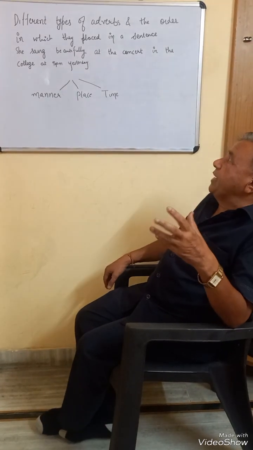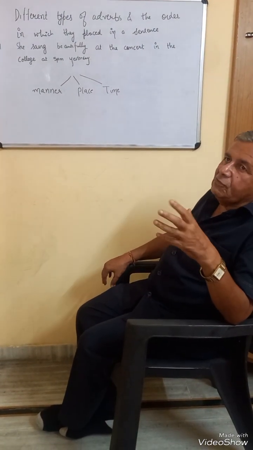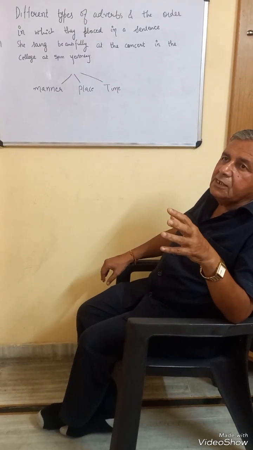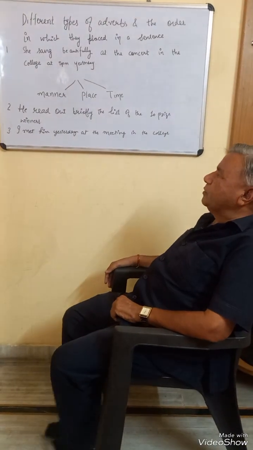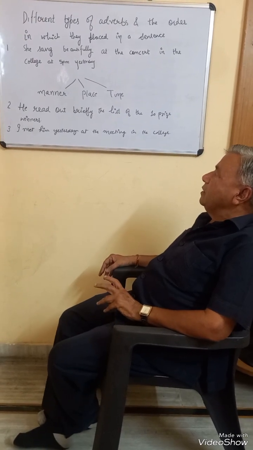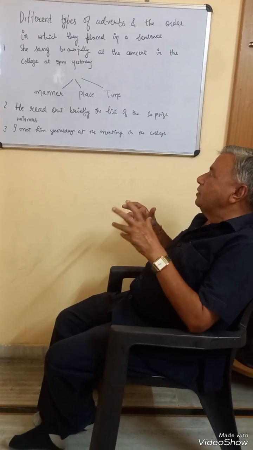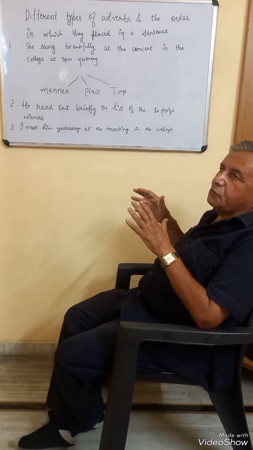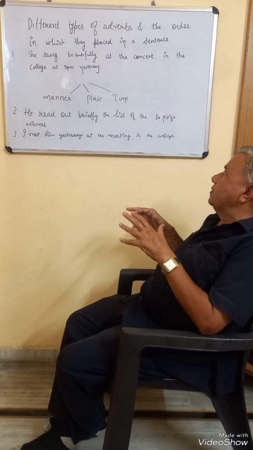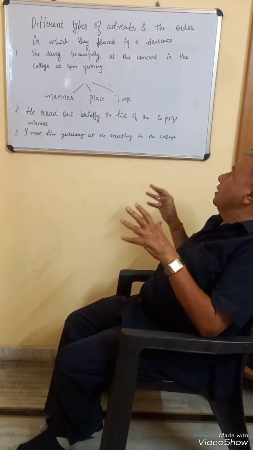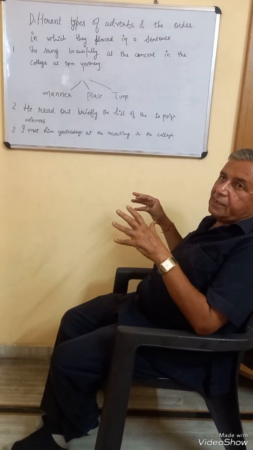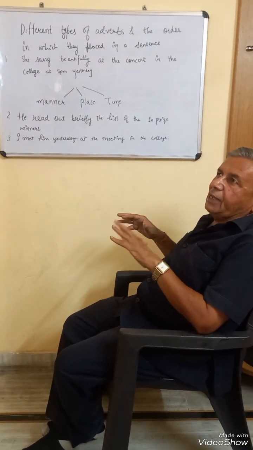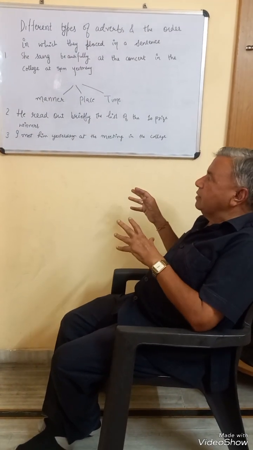Sometimes when the object is very big, then the adverb is placed before the object. For instance, in sentence number 2, we have reversed the normal order of putting the adverb. An adverb is generally placed after the object. But in this sentence, since the object is a longer one, the list of the prize winners is the object, we have put the adverb briefly before the object because of the object being longer.